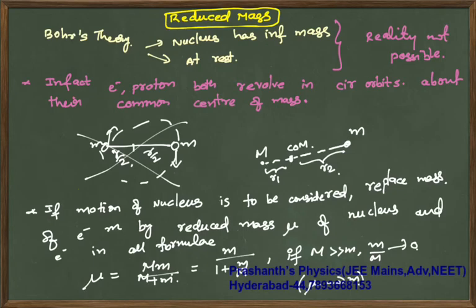So my point is, all those relations are valid only if the electron is at rest compared to the nucleus, but practically that is not possible. The nucleus cannot be at rest. The nucleus and this charged particle revolve about one another with respect to the center of mass. That is why this idea is not a proper one, for the relations we are writing. Based on this there will be some questions, but still I have told you for information's sake.